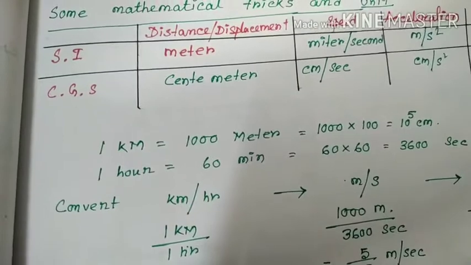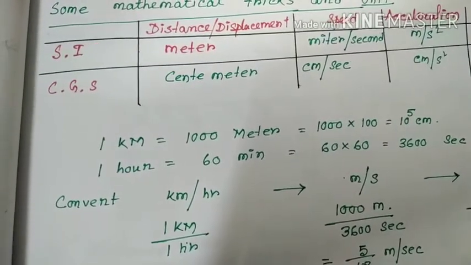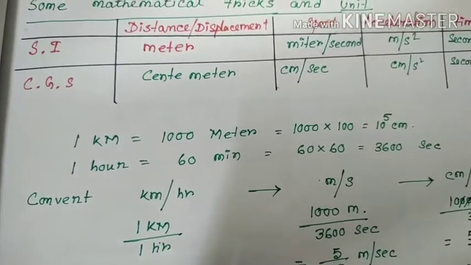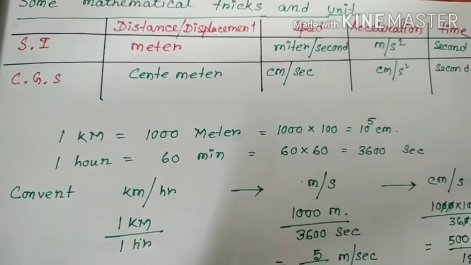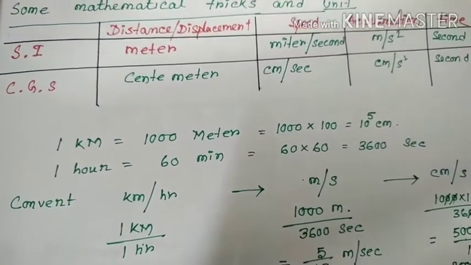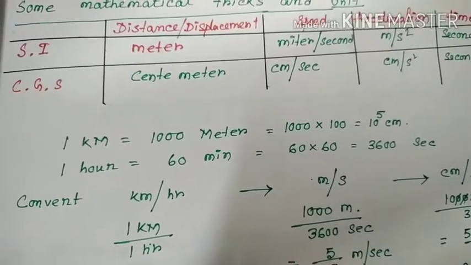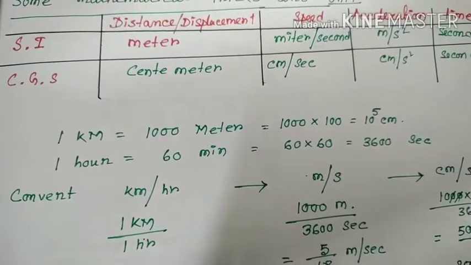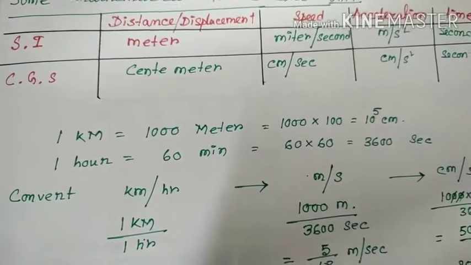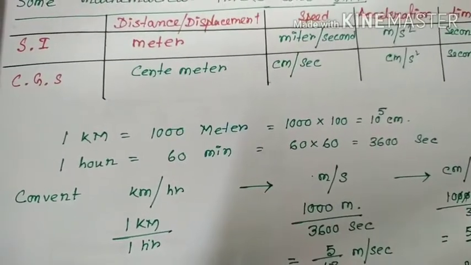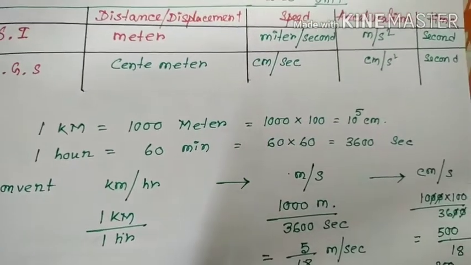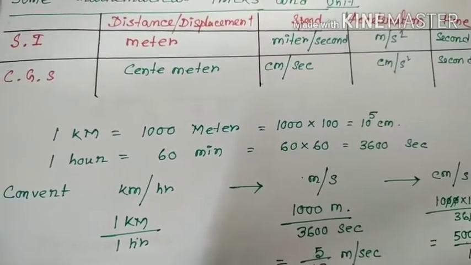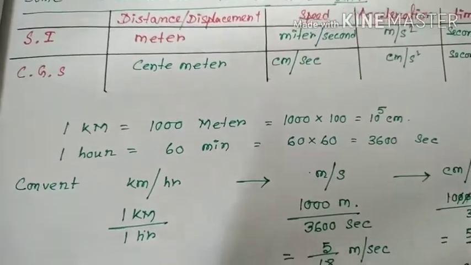The SI unit of distance or displacement is meter, speed is meter per second, acceleration is meter per second square, time is second. In CGS, displacement or distance is centimeter, speed is centimeter per second, acceleration is centimeter per second square, and time is second.